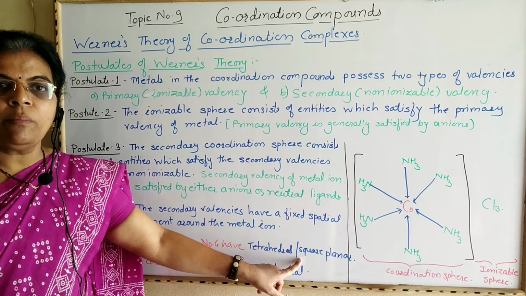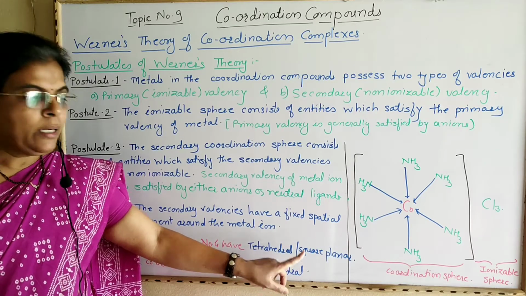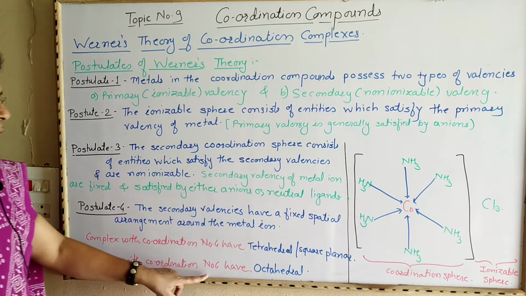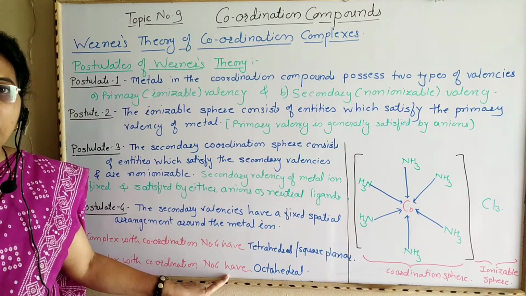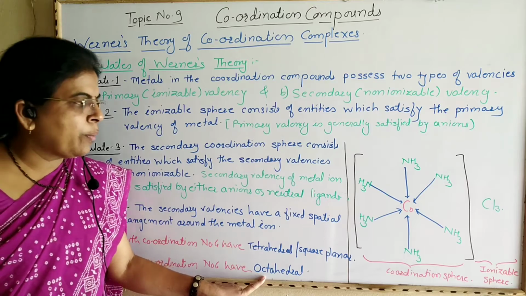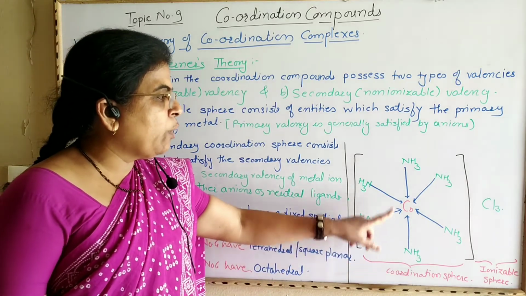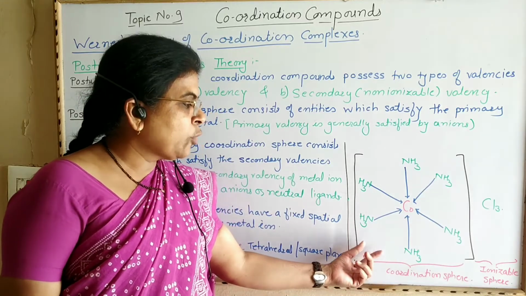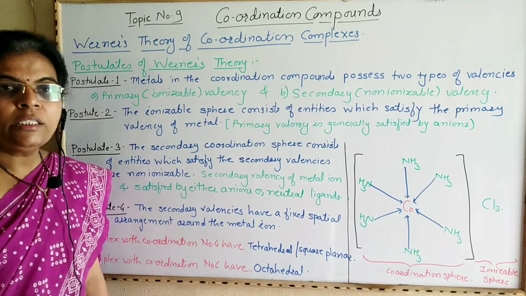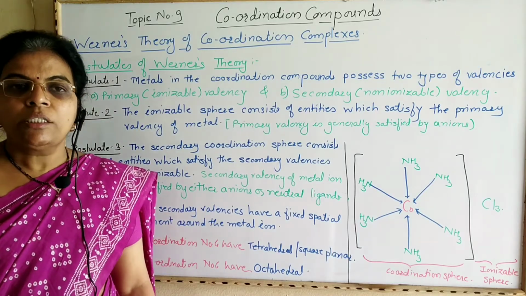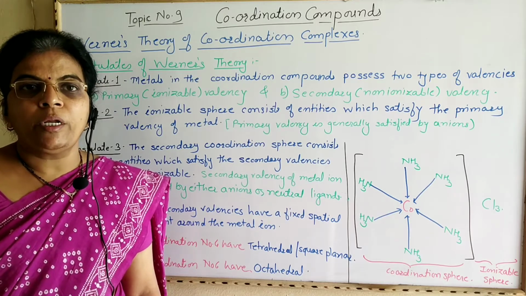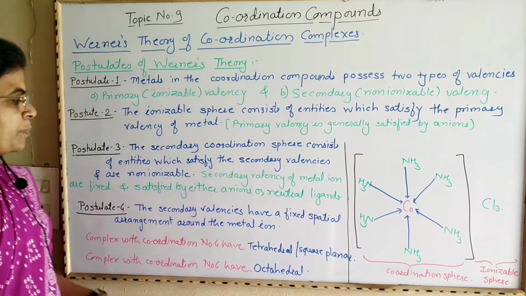If the coordination number of the central metal ion is 6, then the geometry is octahedral. For example, in the case of Co(NH3)6 Cl3, the geometry of this coordination sphere is octahedral.